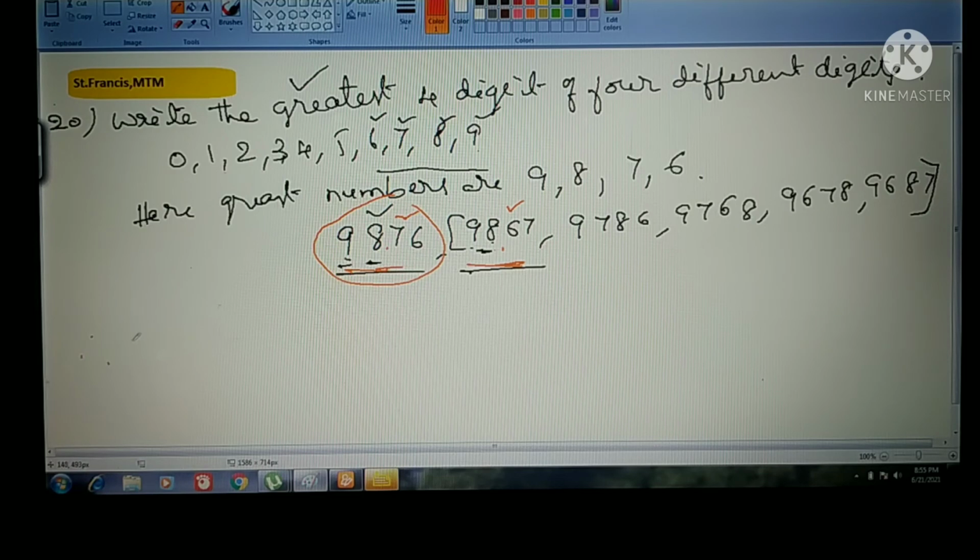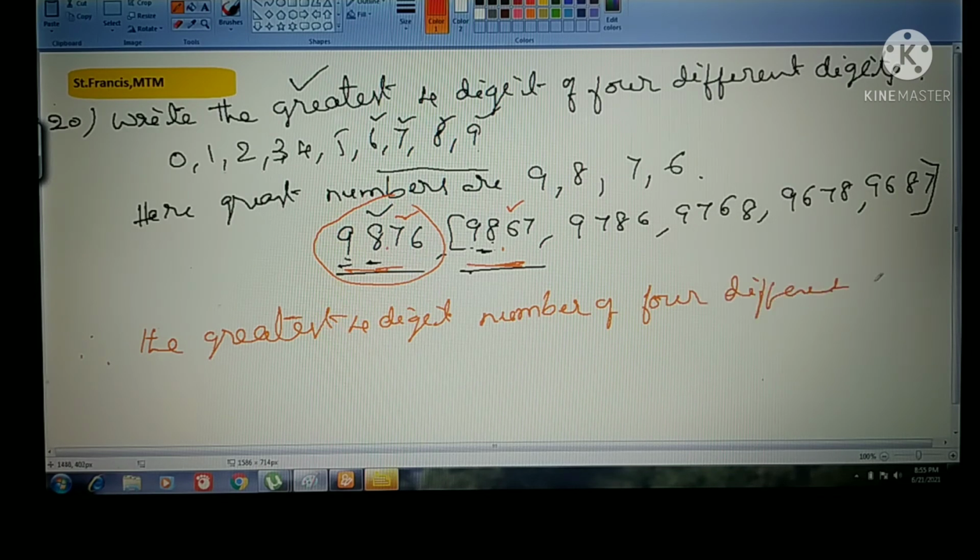So therefore, the greatest 4-digit number of 4 different digits is 9876. Okay, this is your answer. Understood? Is that clear? Okay.